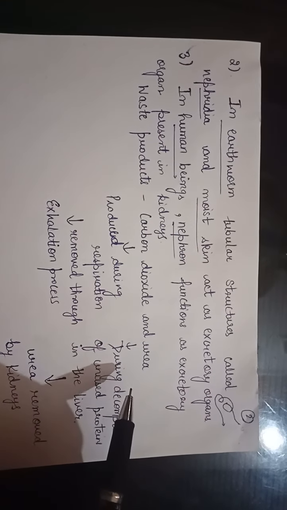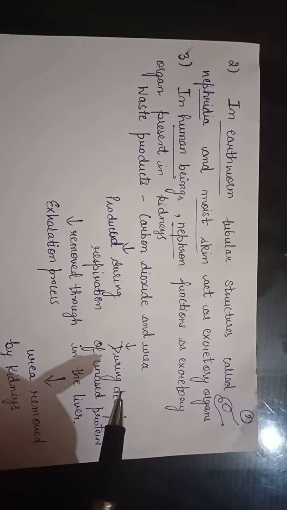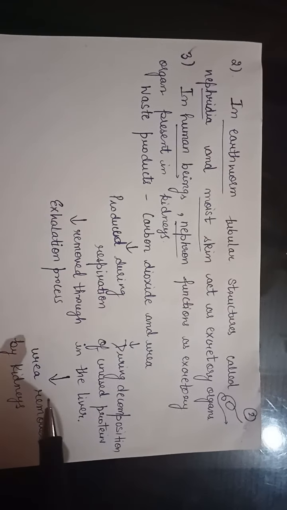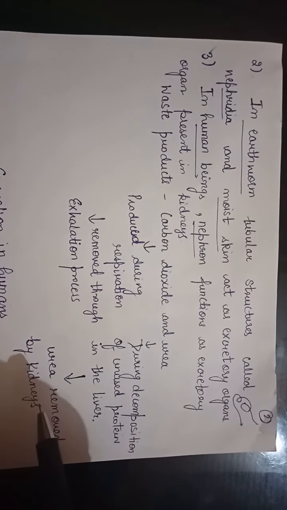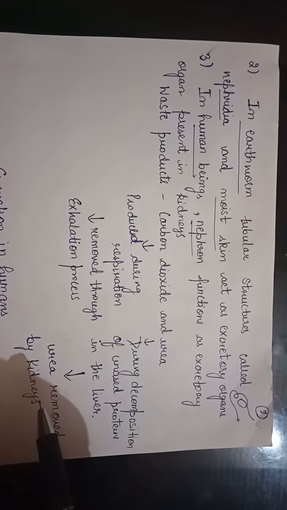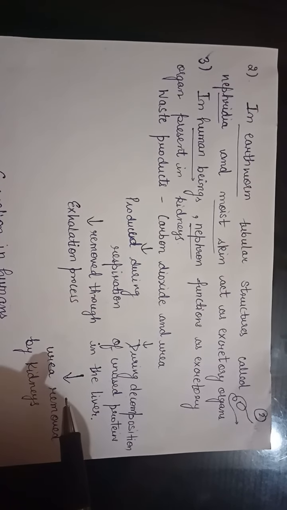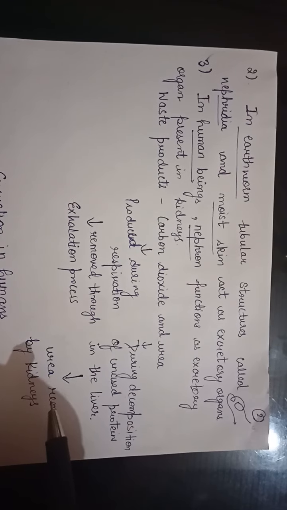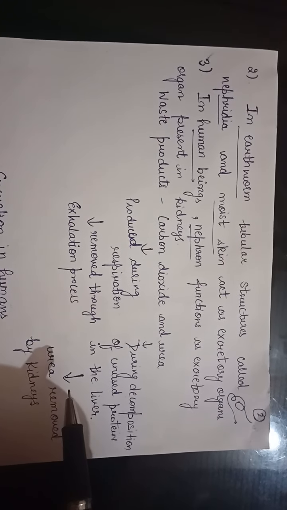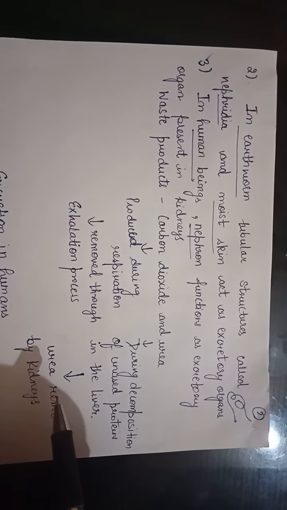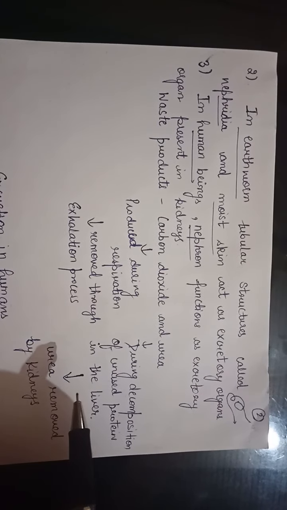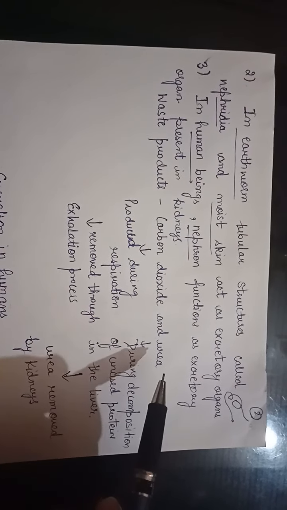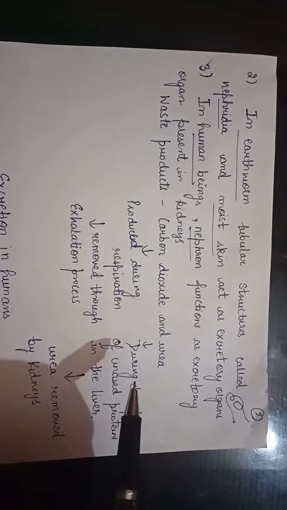How is urea removed from the body? By the formation of urine by the kidneys. Kidneys are responsible for filtering the blood, and after the filtration of the blood, urine is produced, which consists of urea as well as some excess salt and water.